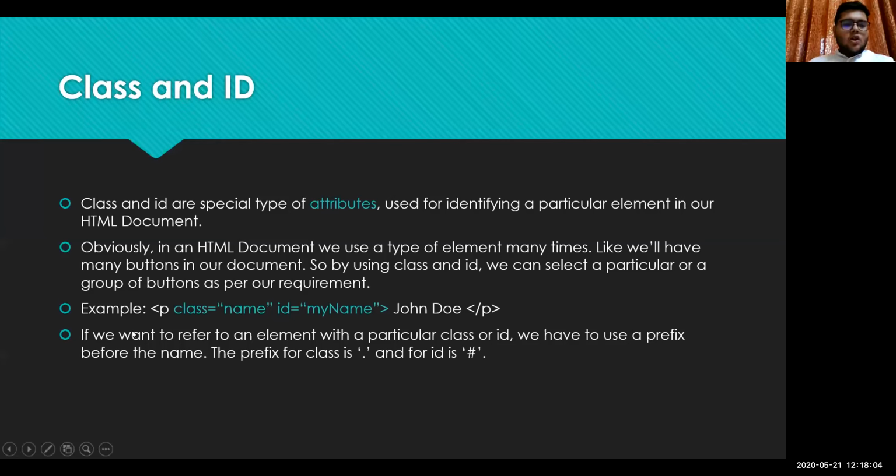Okay, so when we want to refer to this element, like it's written here, if we want to refer to an element with a particular class or ID, we have to use a prefix before the name.